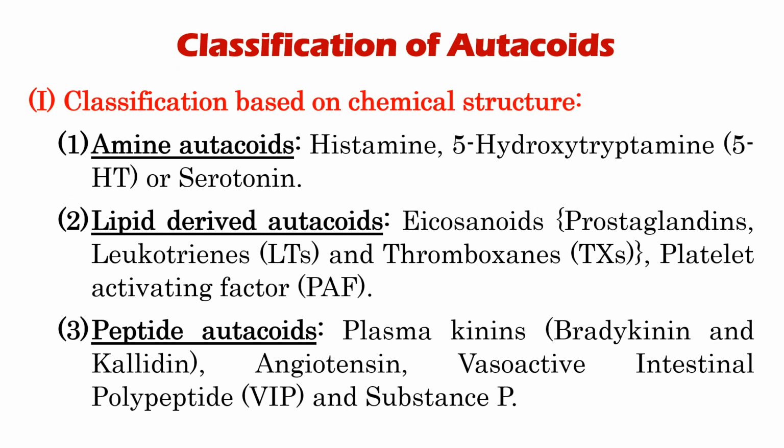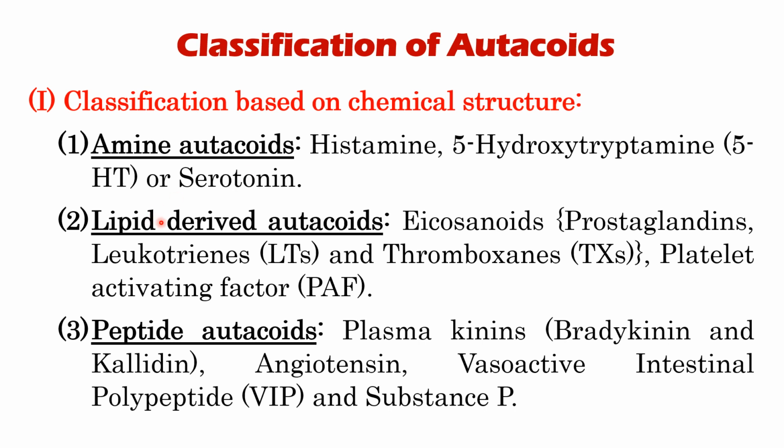Autacoids can be classified according to different parameters, and one of those is their chemical structure. We have three general types of autacoids based on chemical structure. The first are the amine autacoids. They are known as amine autacoids because they are derived from amino acids. Examples of this are histamine and 5-HT, or serotonin. The other name of serotonin is 5-hydroxytryptamine.